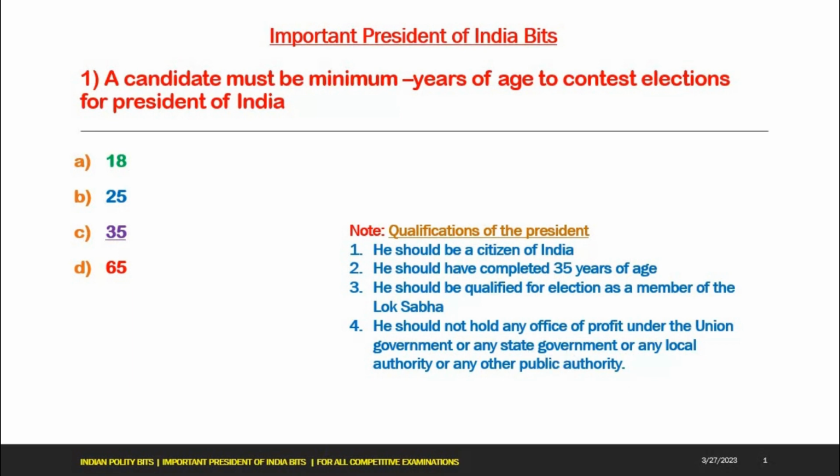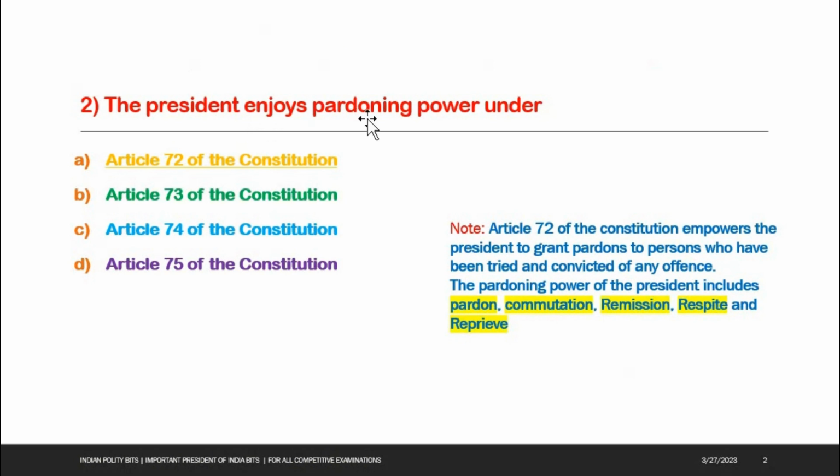See the next bit. The president enjoys pardoning power under: A. Article 72 of the Constitution, B. Article 73 of the Constitution, C. Article 74 of the Constitution, D. Article 75 of the Constitution. Answer is A, Article 72 of the Constitution.